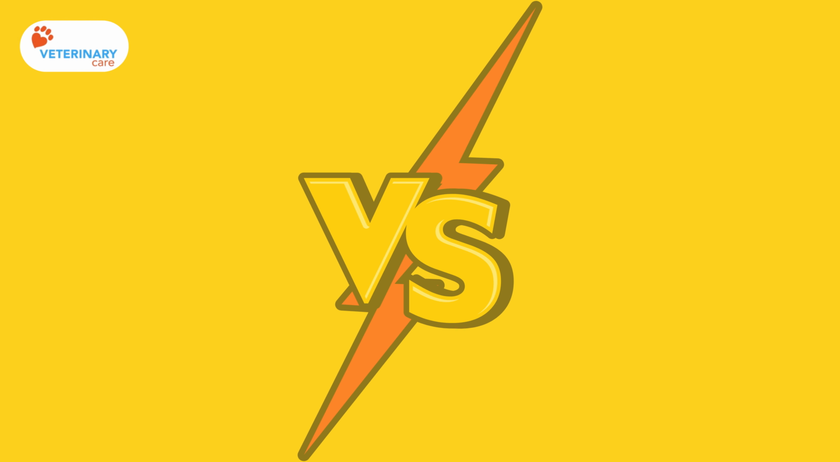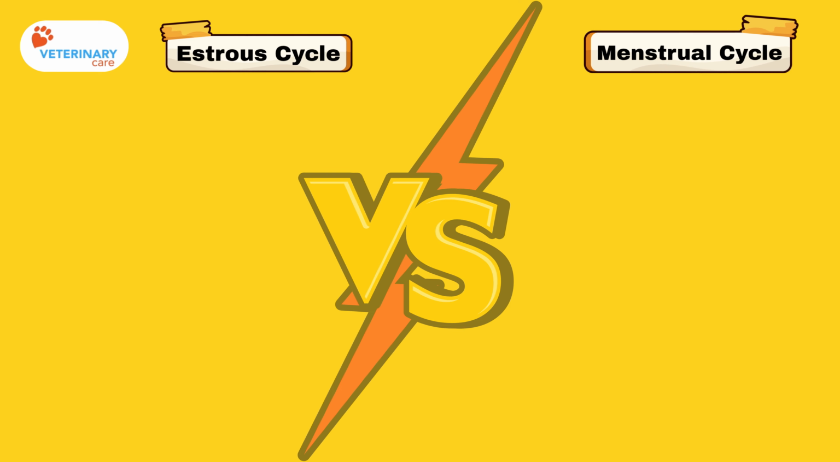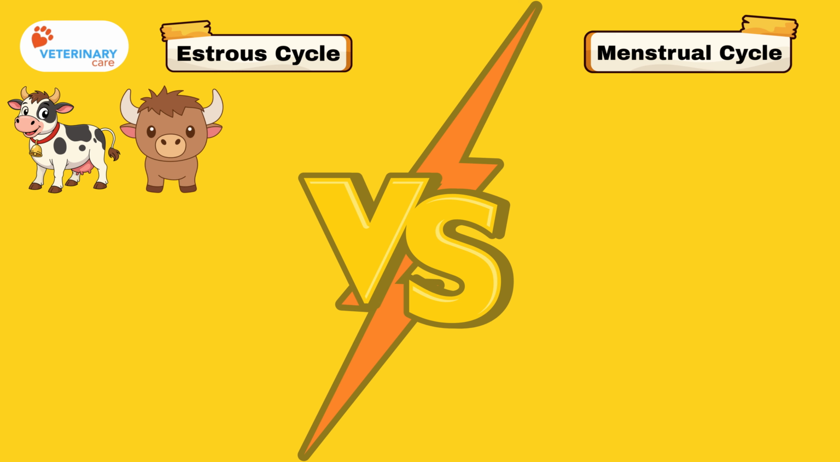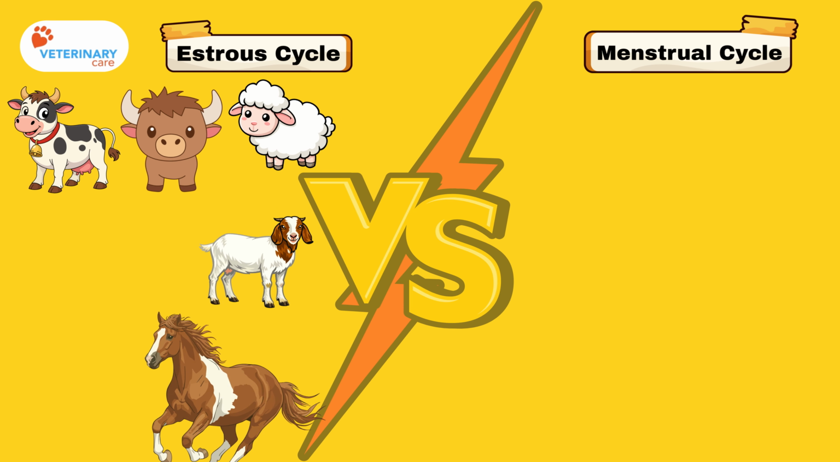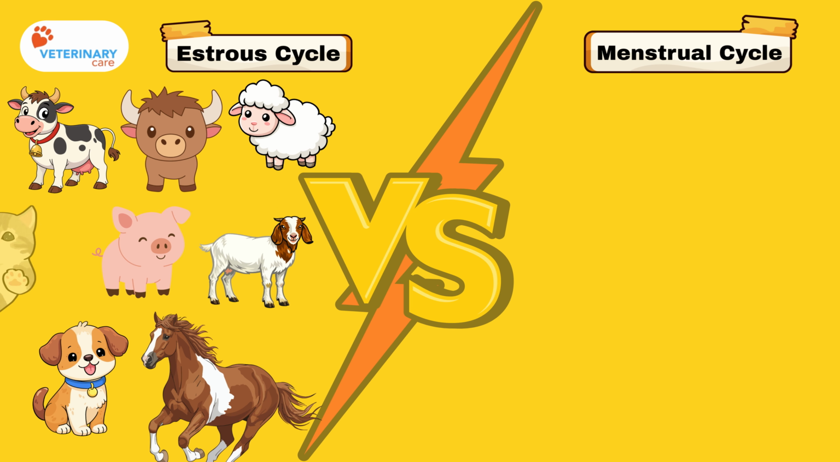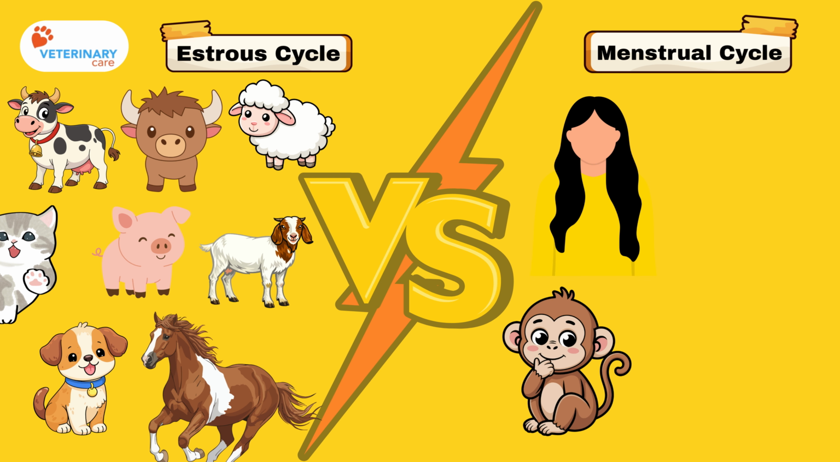Today we are going to clearly understand the difference between the estrous cycle and the menstrual cycle. Although they look similar, they have key differences. The estrous cycle occurs in most domestic animals such as cows, buffaloes, sheep, goats, horses, pigs, dogs, and cats. The menstrual cycle occurs mainly in primates such as humans, monkeys, and apes.